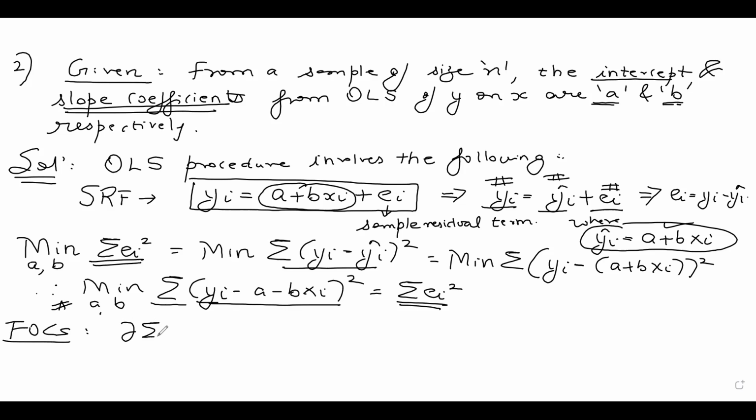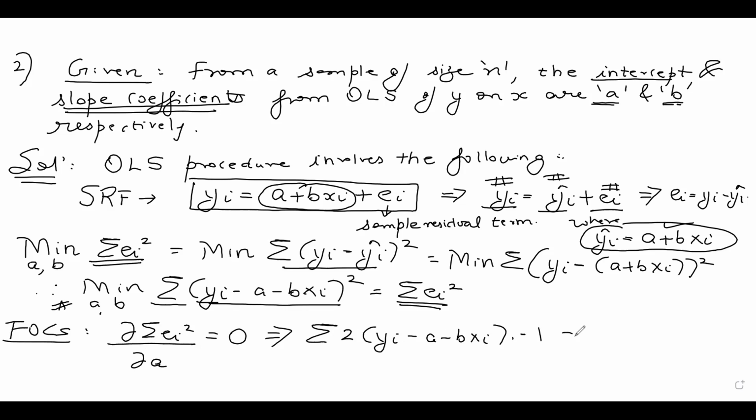So this is going to be del summation ei square by del a equal to 0, where a denotes the intercept term. So if I partially differentiate with respect to a, what do I get? Summation 2 times (yi minus a minus bxi) into minus 1, because the derivative with respect to a is minus 1.